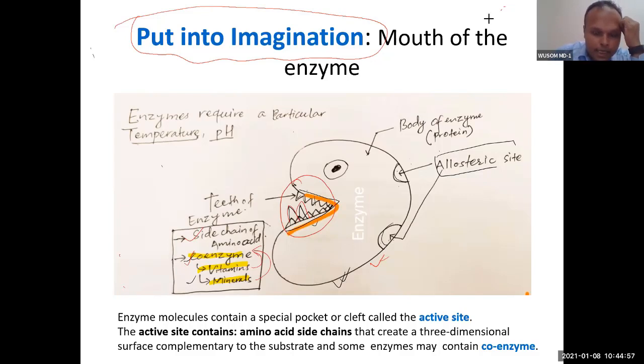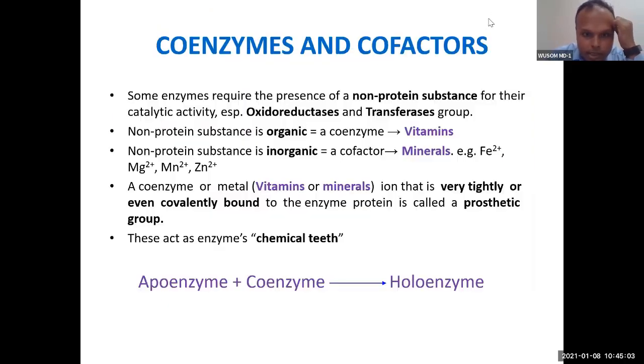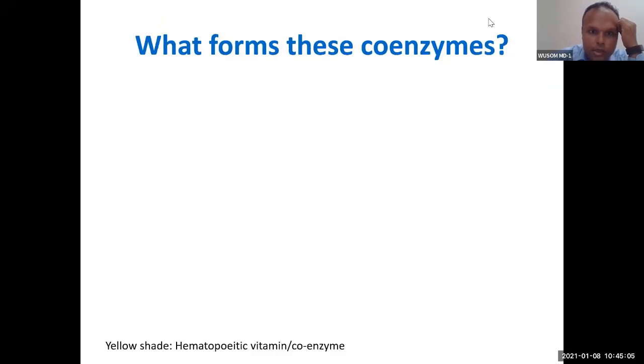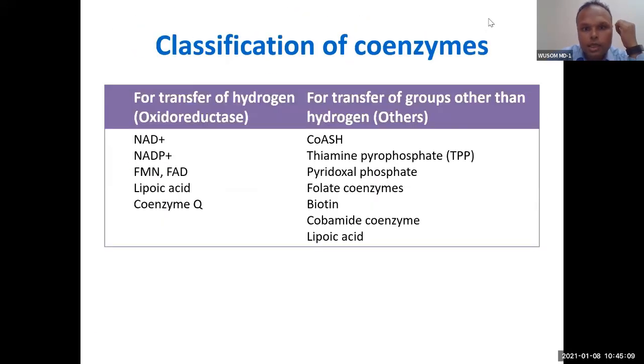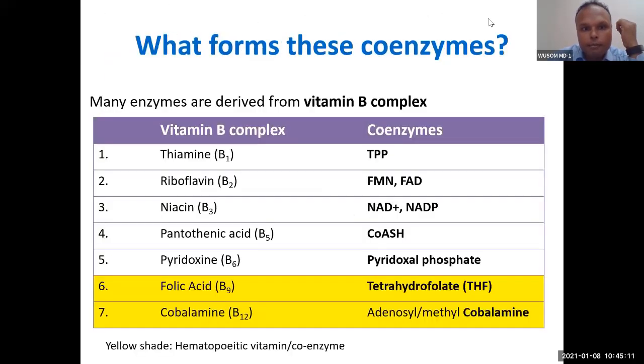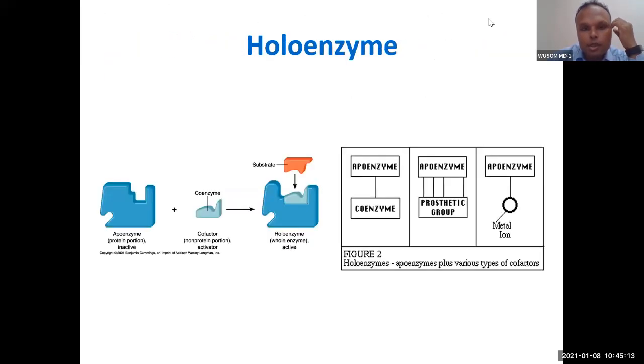Now this is the active site. The active site has teeth. Teeth is made up of side chain and then coenzymes, vitamins and minerals. These are the vitamins and minerals you can see. So I have shown one part of this teeth is side chain and the second part is these vitamins, coenzymes.